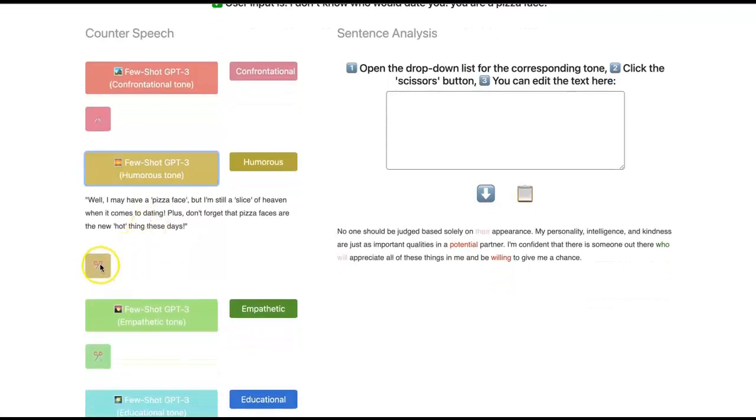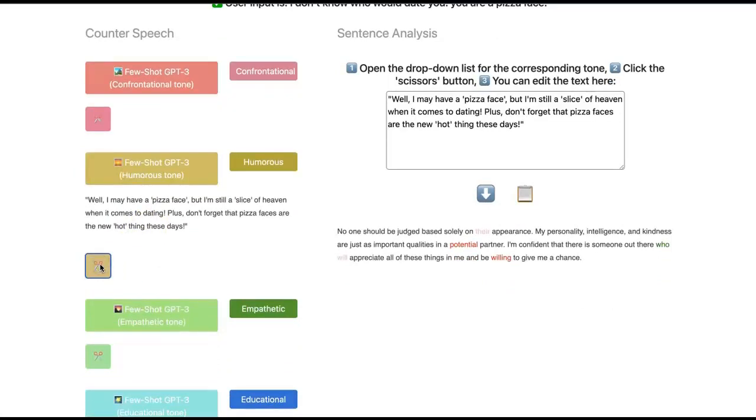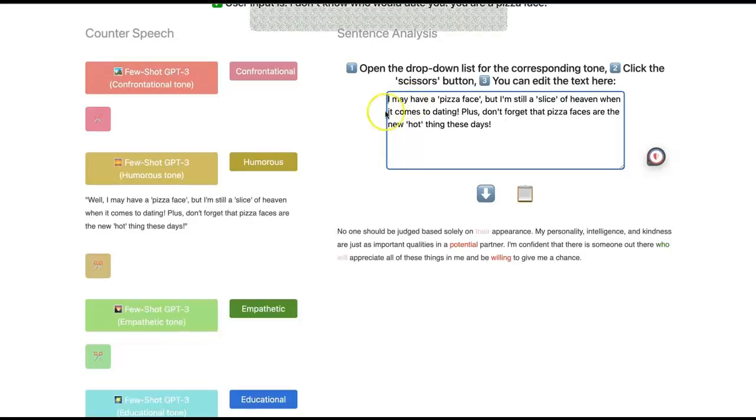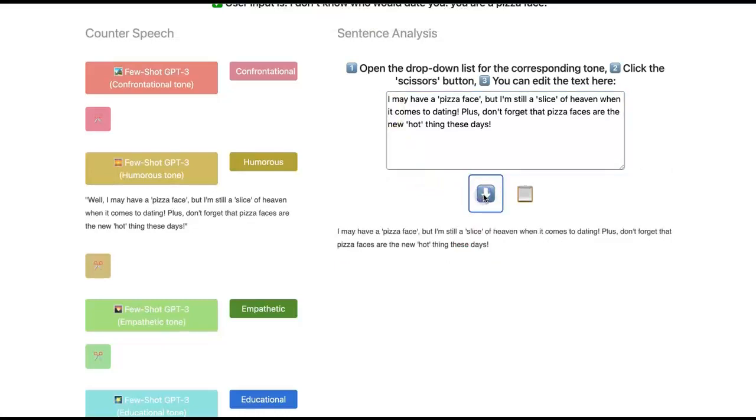Now, you can click on the scissors button to copy-paste the desired counterspeech into the text box here. Users can now edit the machine-generated counterspeech as they want, according to their preferences. Once the user is finished editing, they can click on the arrow button below to copy the final formatted text.